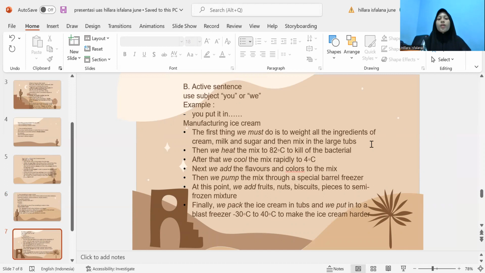Active sentence. Use subject you or we. Example, you put it in.